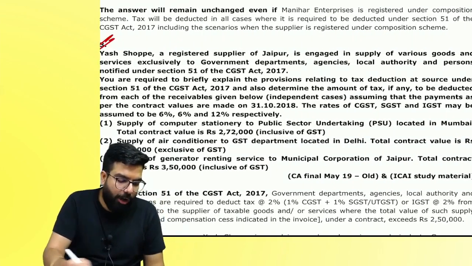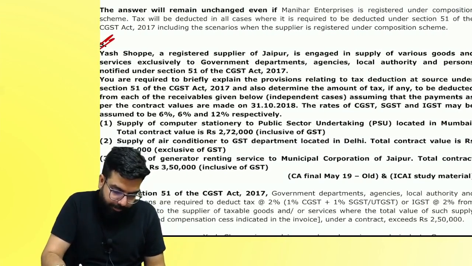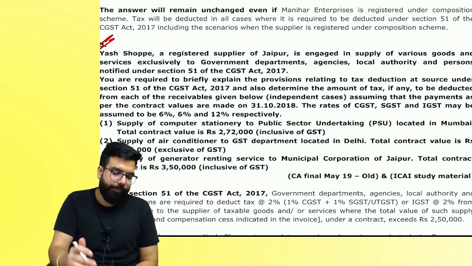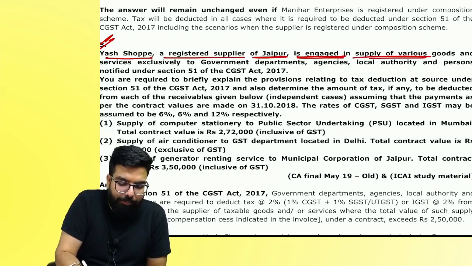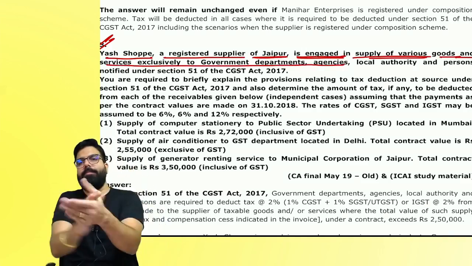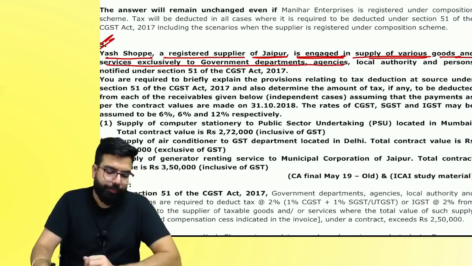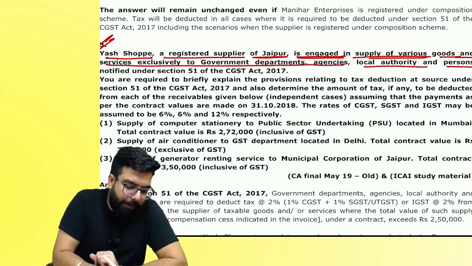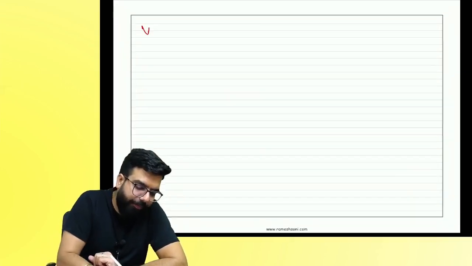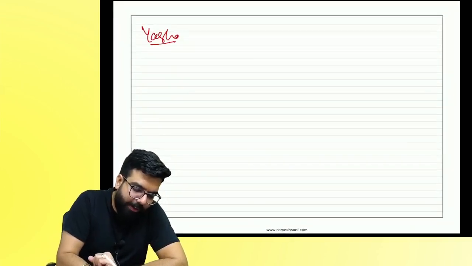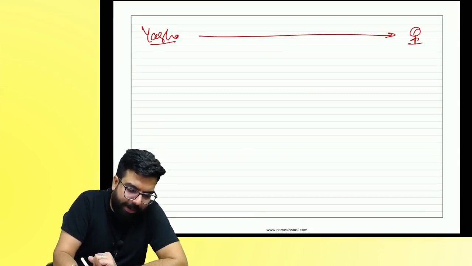Everyone over here, on the board. Yes, Shopee, a registered supplier of Jaipur, is engaged in supplying various goods and services to the government, local authority and persons notified under the section. So they are supplying to government departments.